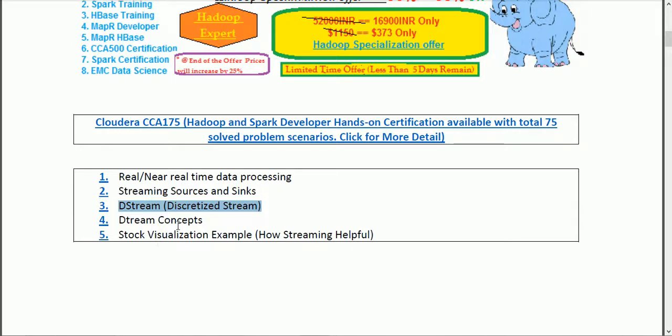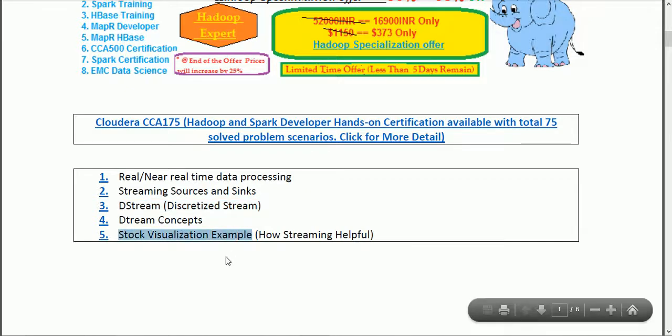Then some basic concepts behind streaming, and then one very basic example of how Spark streaming can help. That is the stock example. We will practically cover one stock tracking, and then we will visualize the graph of real-time data processing. So let's go ahead and see all this.